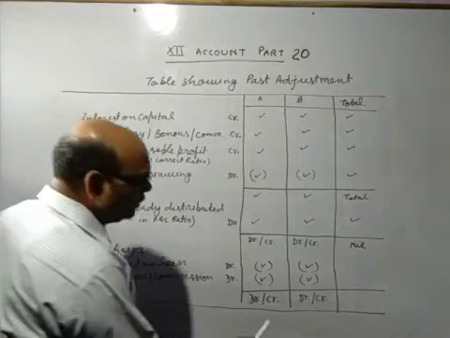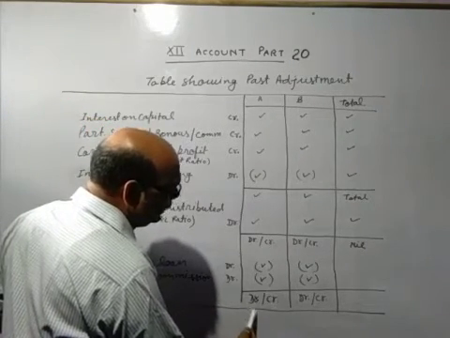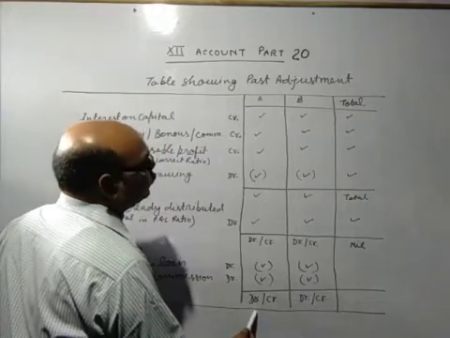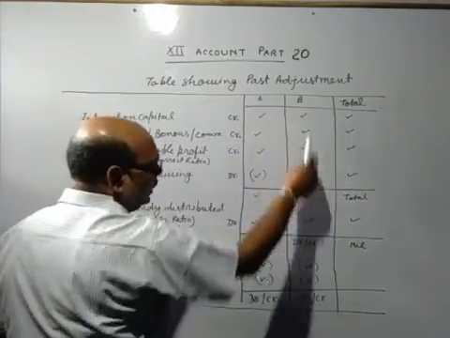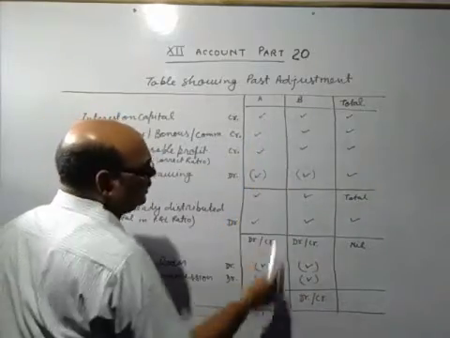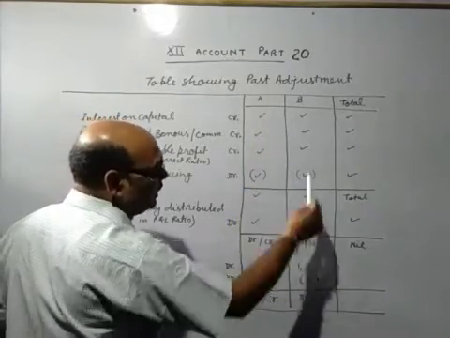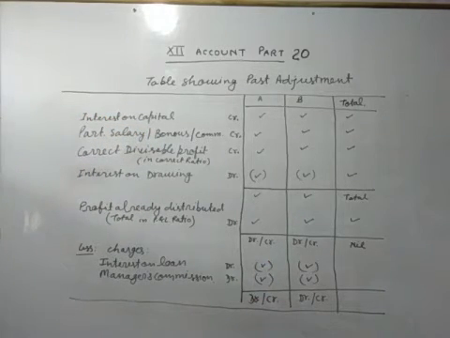What will be the entry? Now see, in the last, suppose A amount has come debit and B amount has come credit, then you will pass the entry A capital account debit to B capital account.